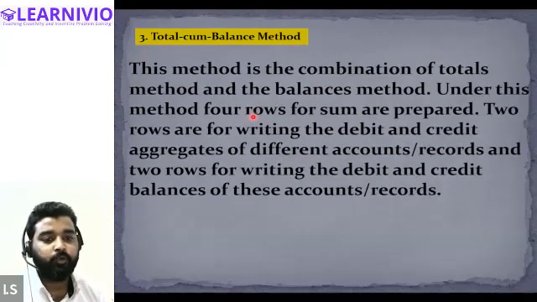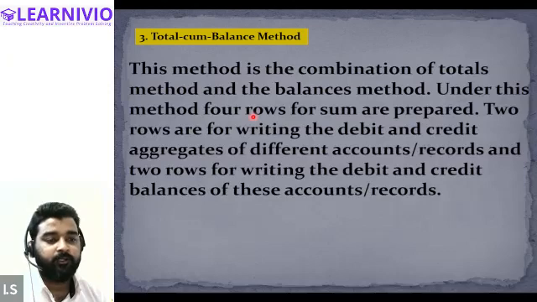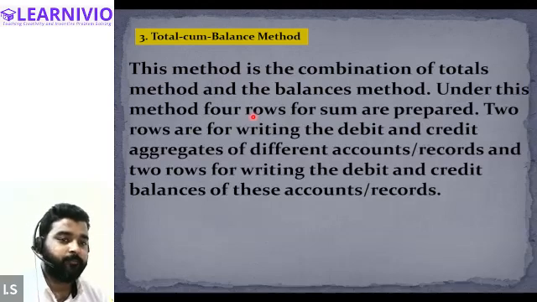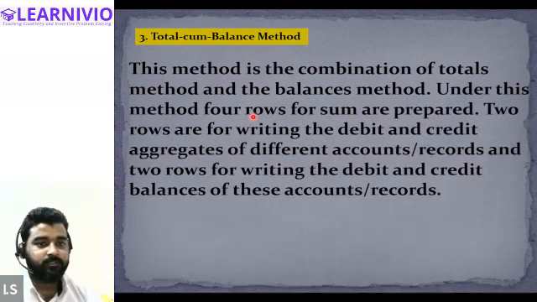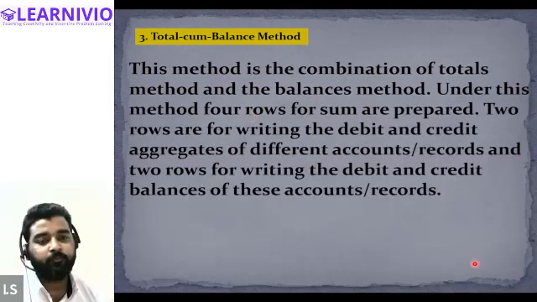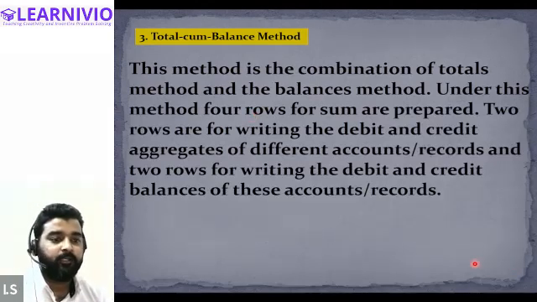Under this method, four rows for sum are prepared. Two rows are for writing the debit and credit aggregates of different accounts, and two rows for writing the debit and credit balances of these accounts. So this is the hybrid form of the total and the balance method.